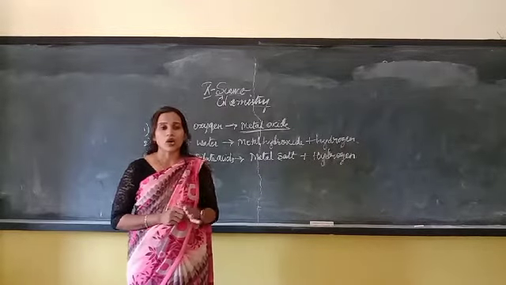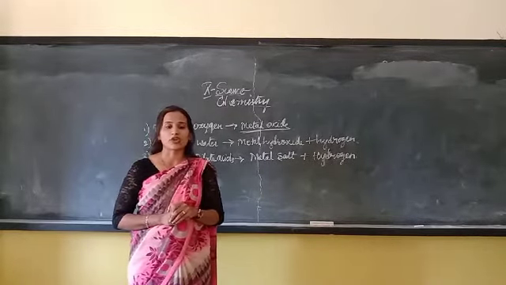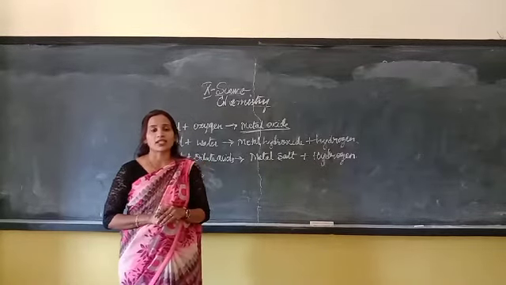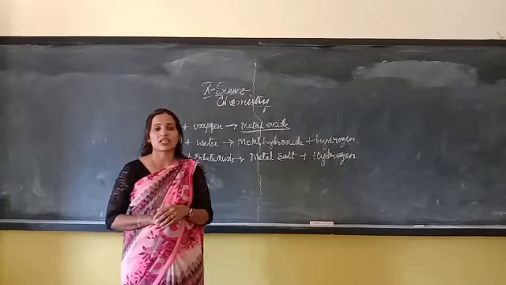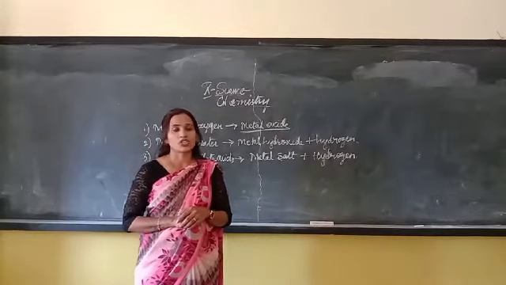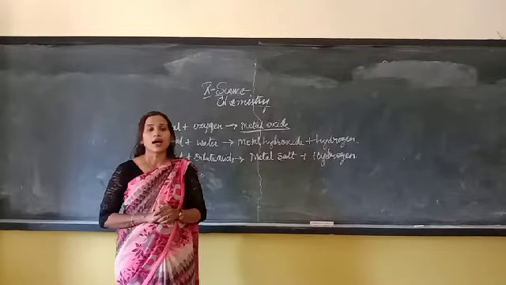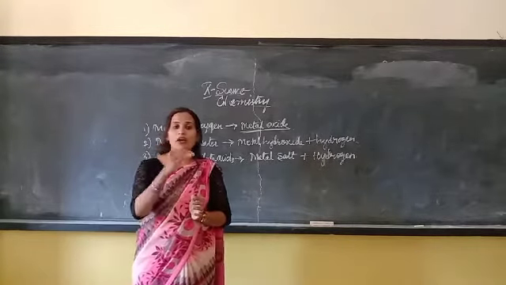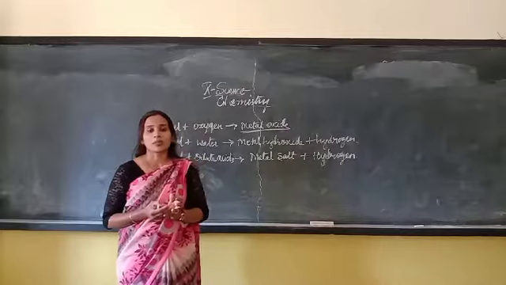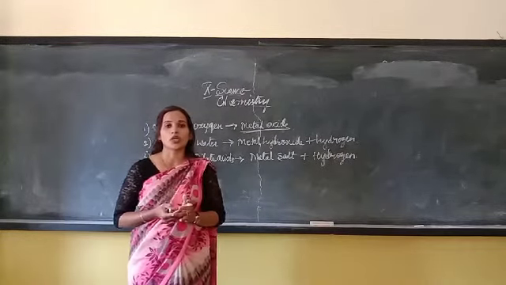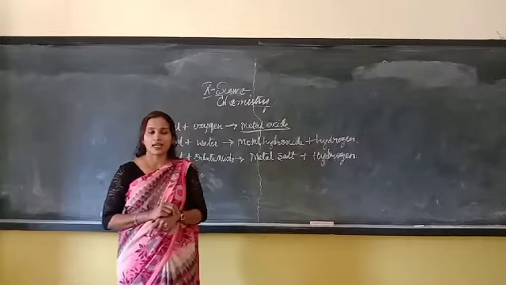For example, potassium and sodium. Medium reactive metals are calcium, aluminum, zinc, iron, magnesium. And the less reactive metals, from hydrogen onwards, are lead, copper, mercury, silver, gold.